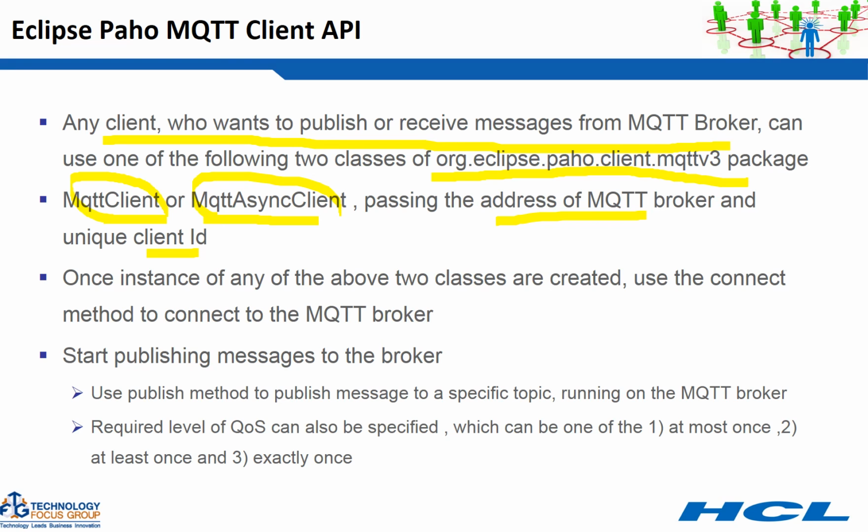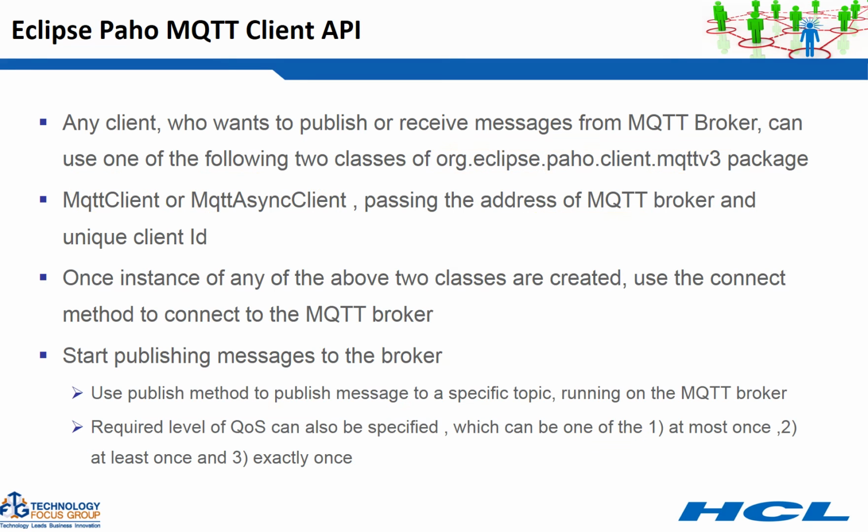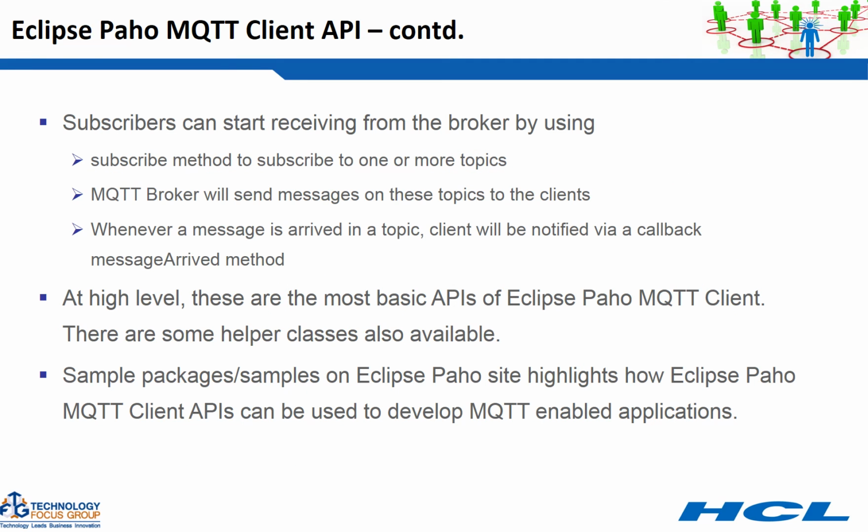Once the instance of either of these two classes is created, use the connect method to connect to the MQTT broker. Once you are connected, you can publish the message. For publishing, use the publish method to publish a message to a specific topic running on the MQTT broker, and you can also specify the QoS you want: at most once, at least once, or exactly once. One is publish, another is subscribe. So you can also subscribe and get messages using the MQTT client APIs.